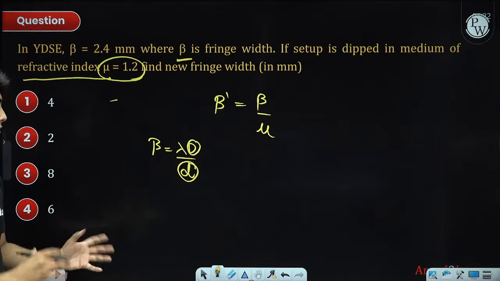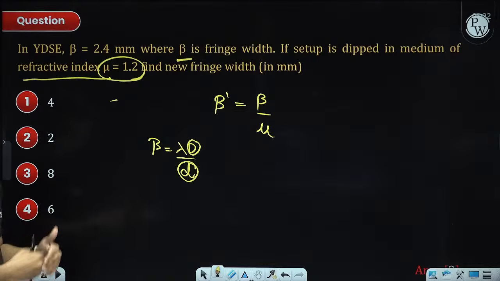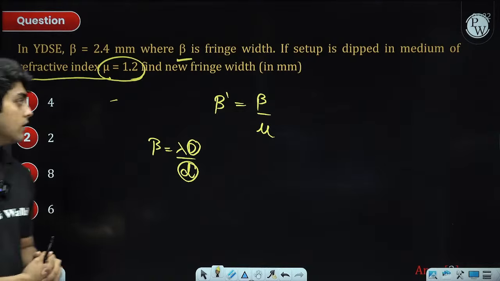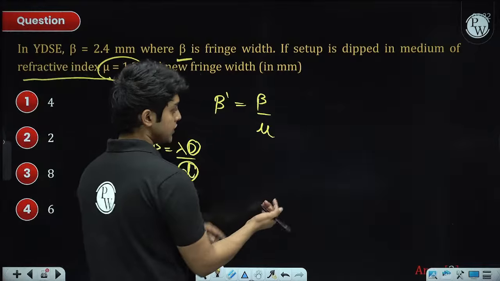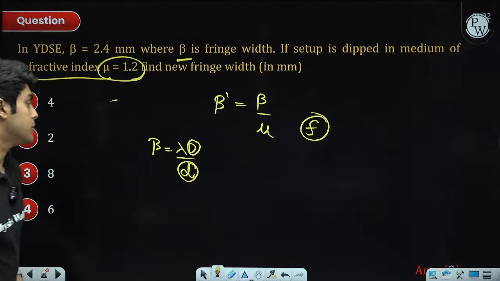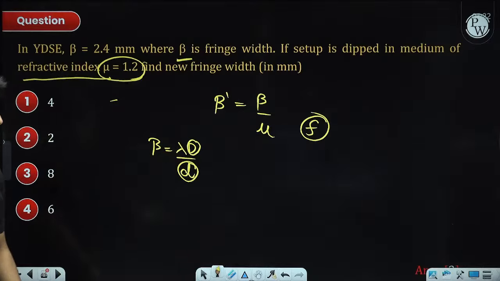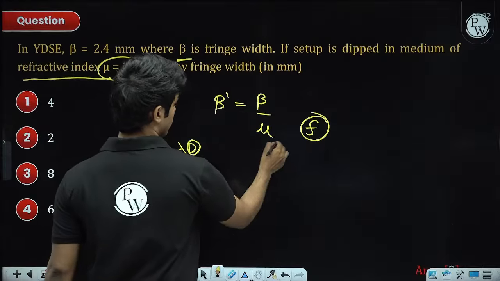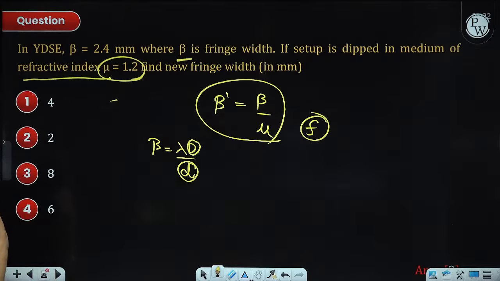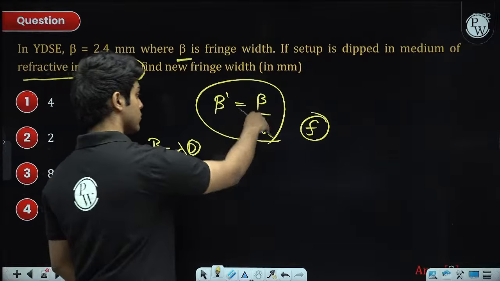But the wavelength of light becomes 1 divided by mu, because the source does not change, so the frequency remains constant, which means the lambda value changes. You must be knowing this.